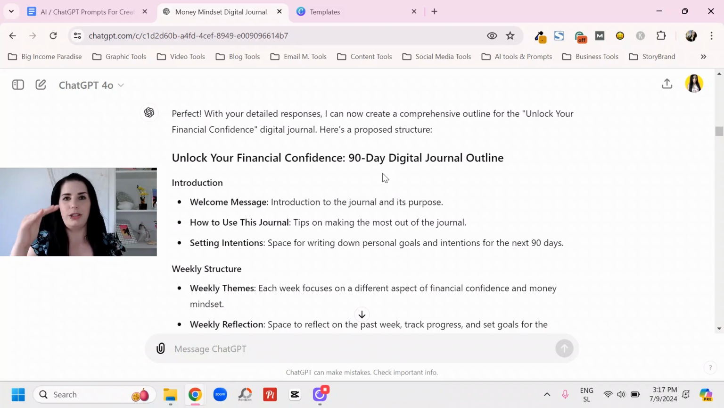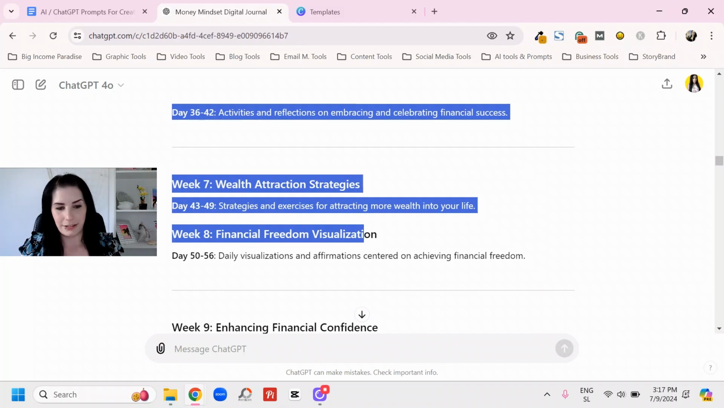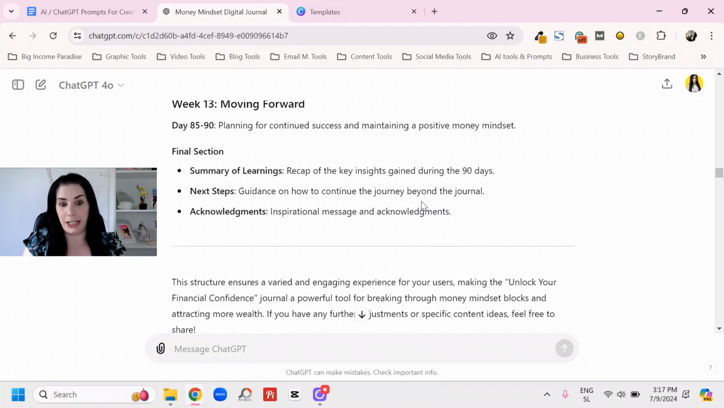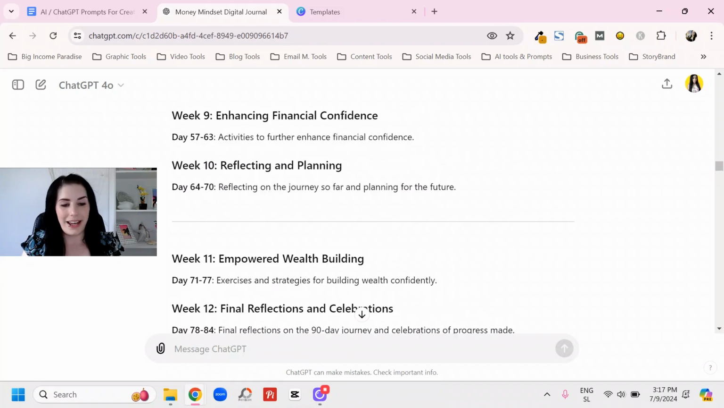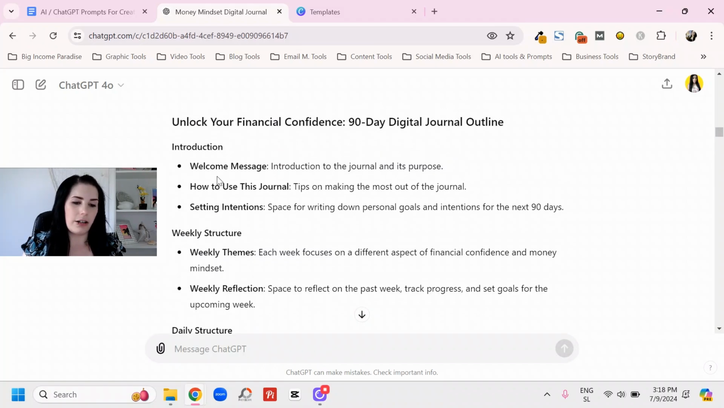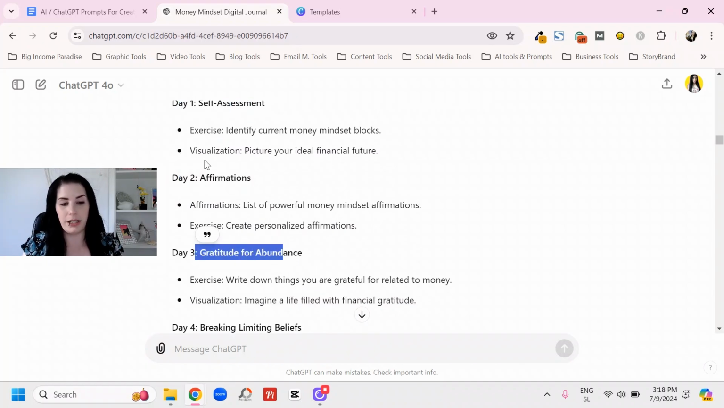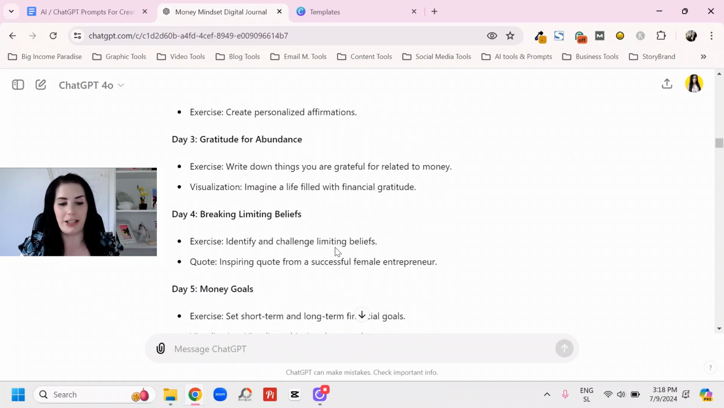ChatGPT and other tools have a specific limit on how much they can write in one output, right? So it did create a really good outline. See, it did quite a lot. However, if I scroll back up, you're going to see it started with the introduction, what you should put there. Then it started week one, day 2, day 3, and it gave some information in there.